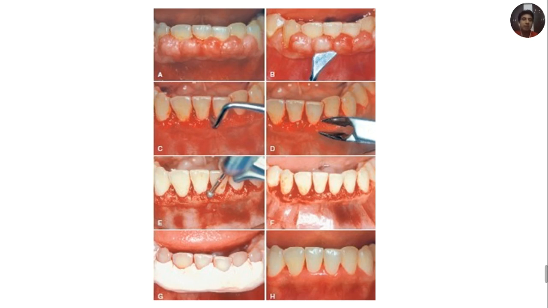These are the clinical pictures. First, the external bevel incision is given. In picture B you can see this. In picture C, the interdental incision is placed. Then the tissue tags are removed. Sometimes, if you want to properly maintain the morphology of the gingiva, even surgical burs can be used, and then a periodontal pack is placed. And this is the post-operative picture after complete healing.